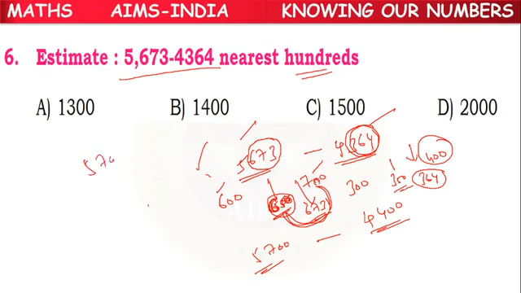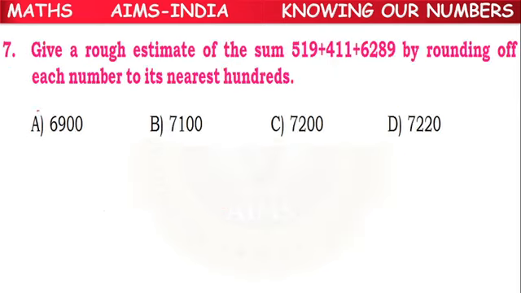Now what is the difference? 5700 minus 4400 is 1300. 1300 is the estimation of the difference of the given numbers. Okay, A option is the correct answer. Next, seventh one. Give a rough estimate of the sum.